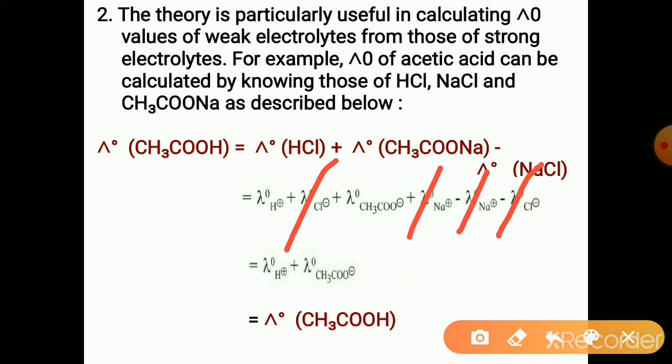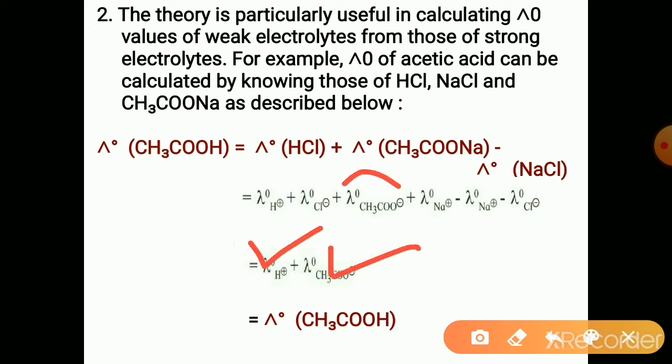Whatever ions are left are the acetate ion and H plus ion. So lambda naught of H plus and lambda naught of acetate ion are left, and these are written at the bottom.